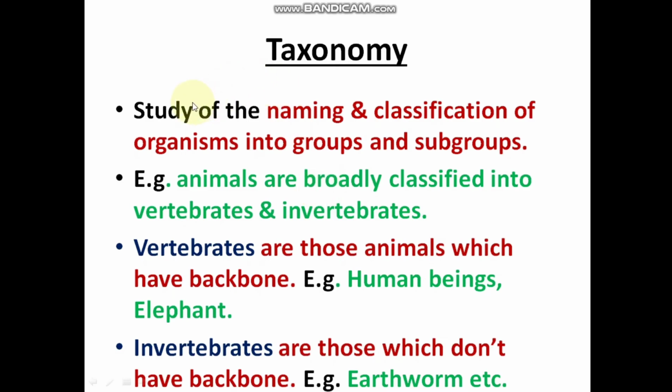Now taxonomy. It is the study of naming and classification of organisms into groups and subgroups. For example, animals are broadly classified into vertebrates and invertebrates. Vertebrates are those animals which have backbone. For example, human beings, elephant. Invertebrates are those which don't have backbone. For example, earthworm, leech, etc.